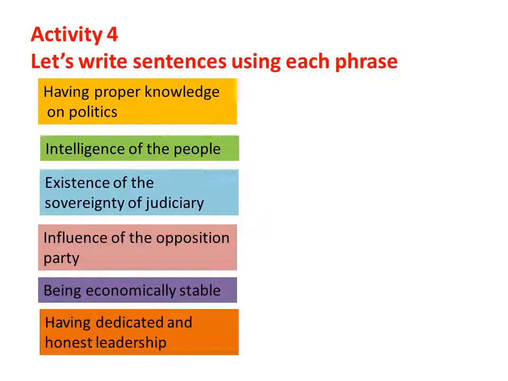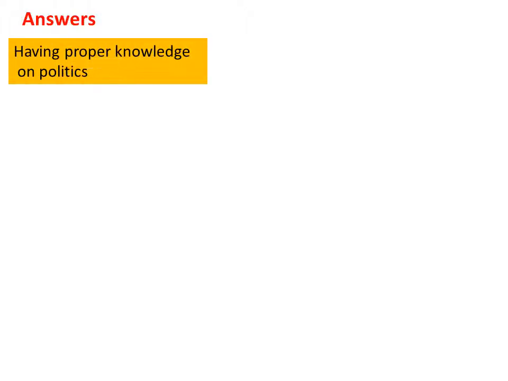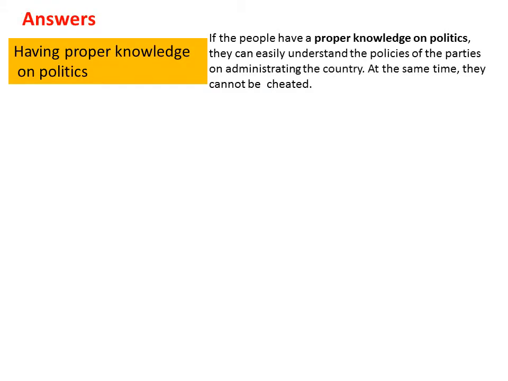Hope you have written your sentences. Have you? Okay. Here are my answers. Check whether you have written similar ideas. First one, having proper knowledge on politics. If the people have a proper knowledge on politics, they can easily understand the policies of the parties on administrating the country. At the same time, they cannot be cheated.